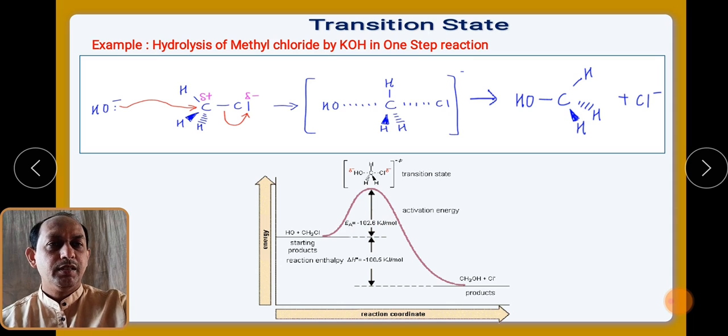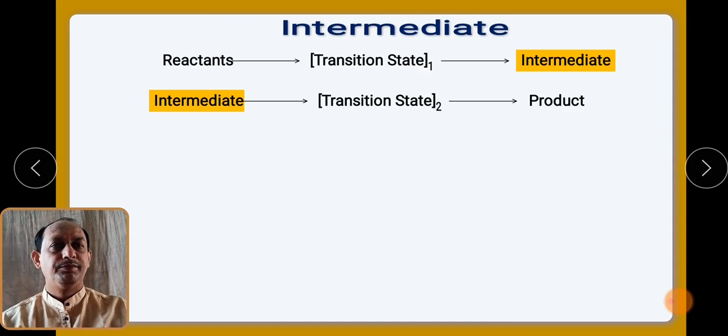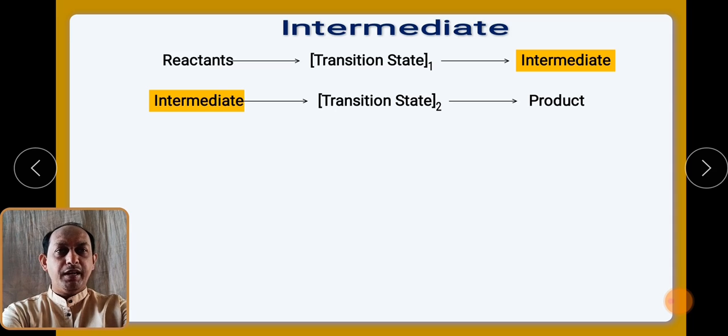So this is the energy profile diagram by which we can clearly say that this particular point is the transition state having high energy. Now we are going to see the important term that is called an intermediate.